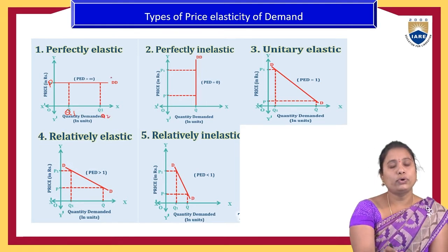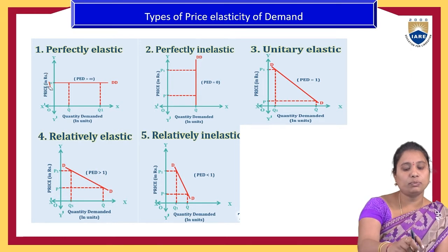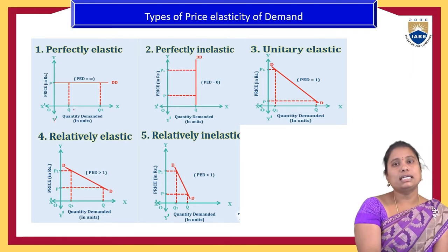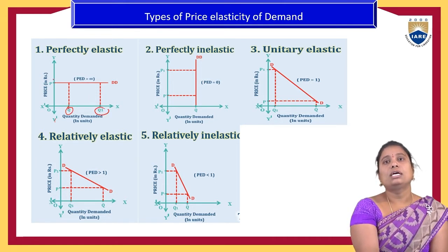Initially people were purchasing quantity Q at a given price. A small or negligible change in the price will lead to a much larger change in the quantity demanded of a product.